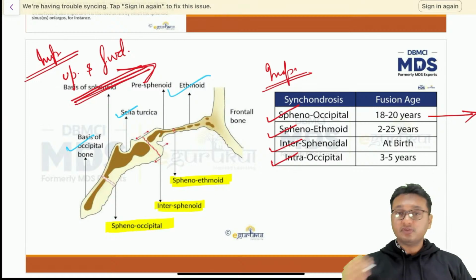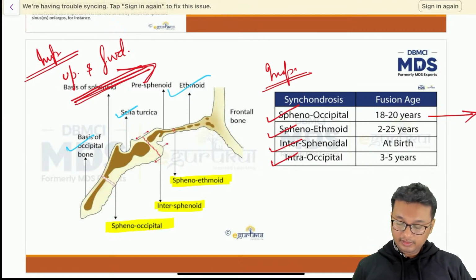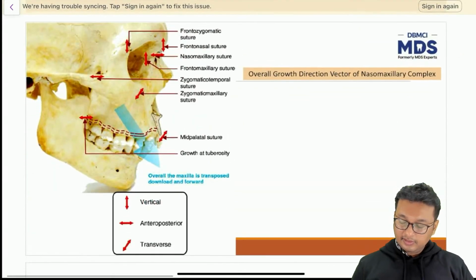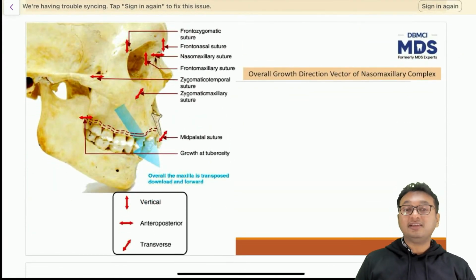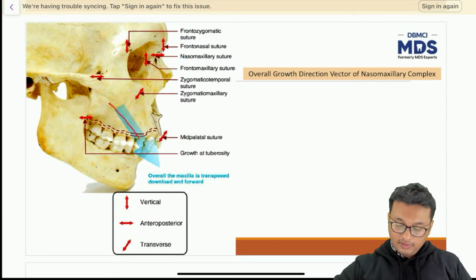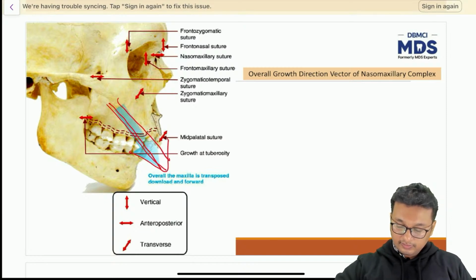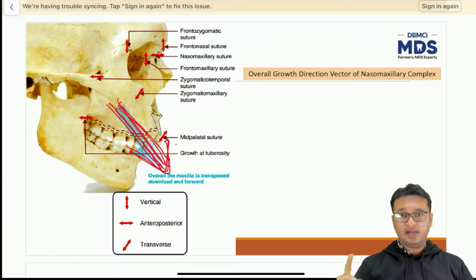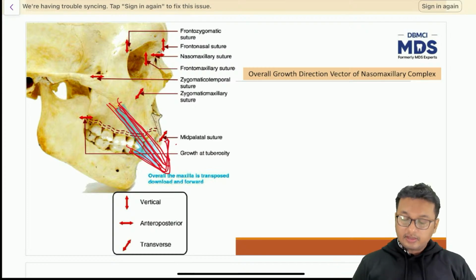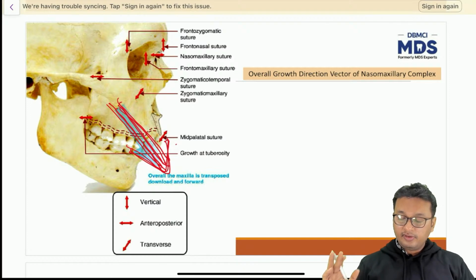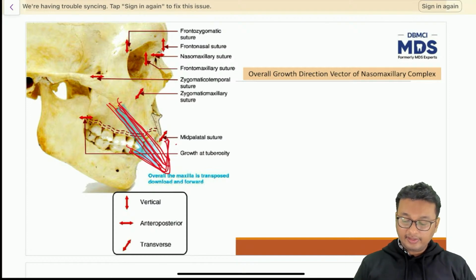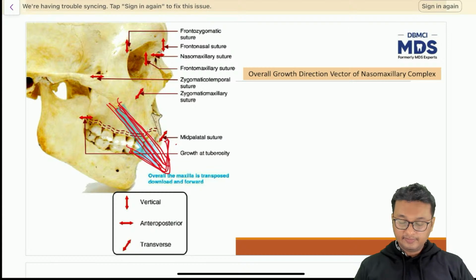The direction of growth vector of cranial base is upward and forward. Okay? Whereas the growth vector of the nasomaxillary complex is forwards and downwards. Now, why does this happen? I'll explain that also in a bit. The overall growth vector of nasomaxillary complex is downward and forward, as I said.